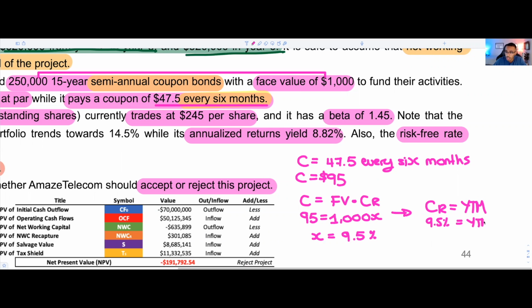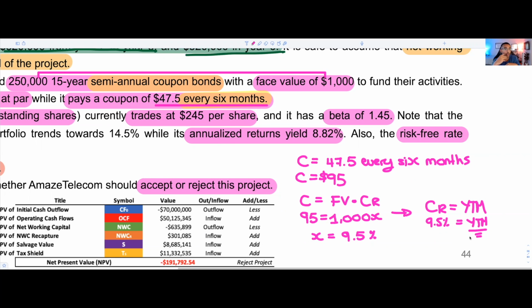Now, the last thing that we need to look at is the cost of debt. In order to get the cost of debt, what is the cost of debt? The cost of debt is how much interest a firm needs to pay in order to raise some debt. In these types of questions, you want to assume that the company could only raise debt by issuing bonds.